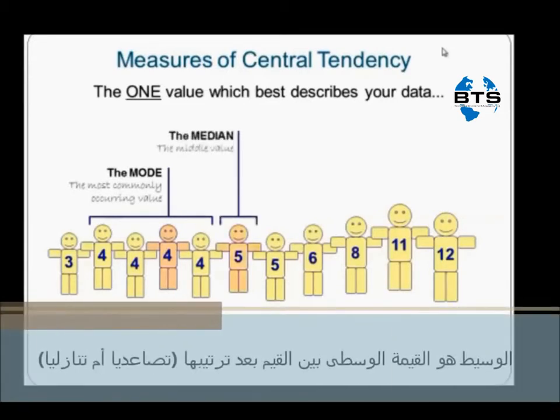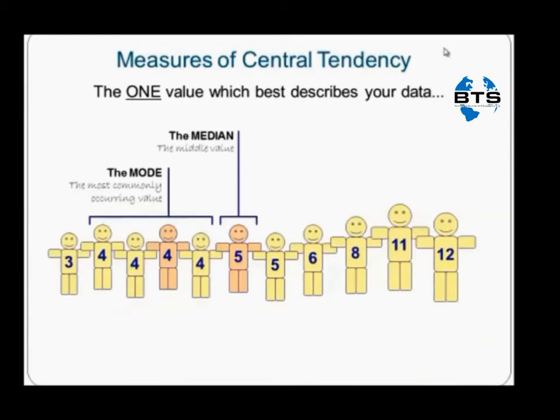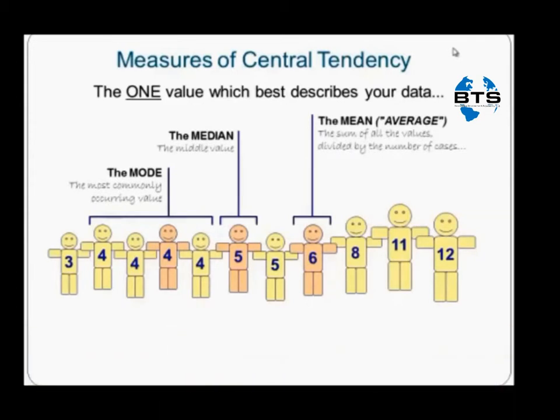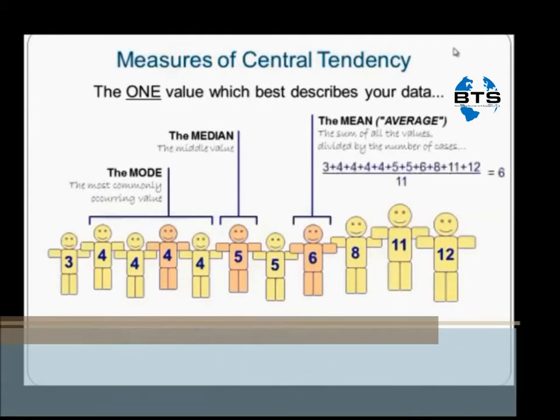The median average is the middle value. They are all in ascending order. And the mean average is the sum of all the values divided by the total number of values. Three different measures given three different values. So which one do we use?